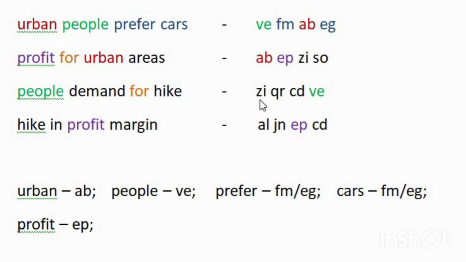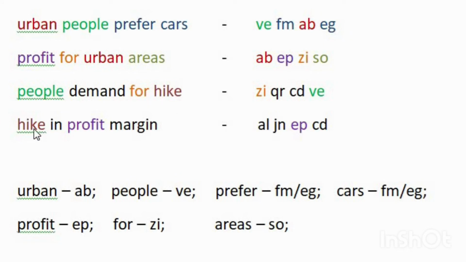That means ZI is present in both lines, so for can be coded as ZI. In the second line, the only word remaining is areas, and the only code remaining is SO. That means the code for areas is SO.